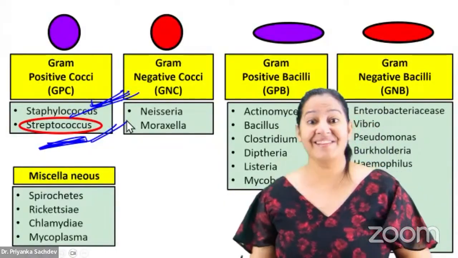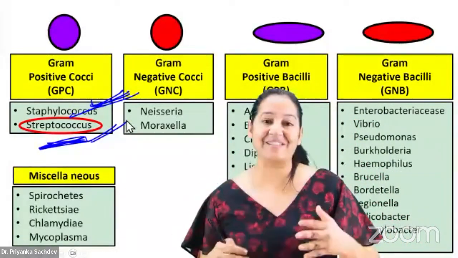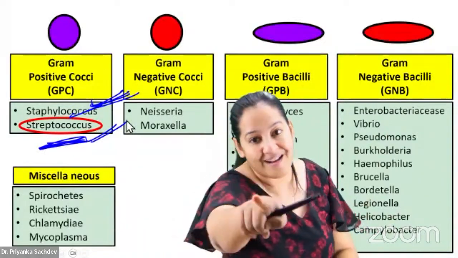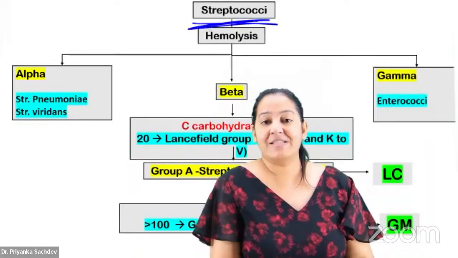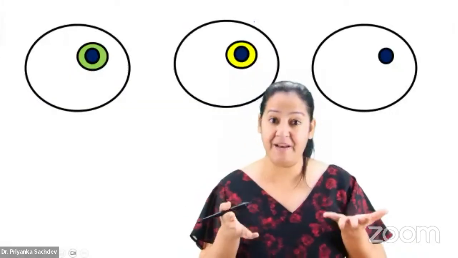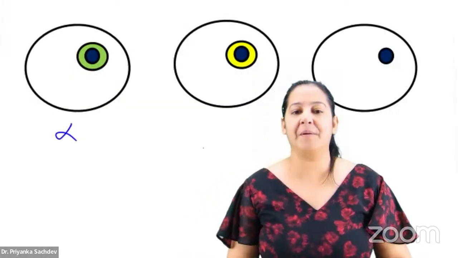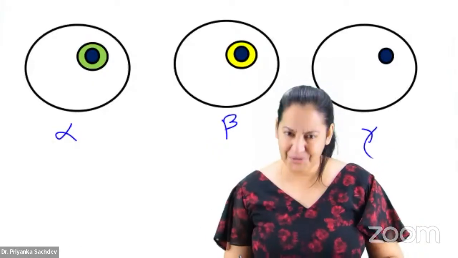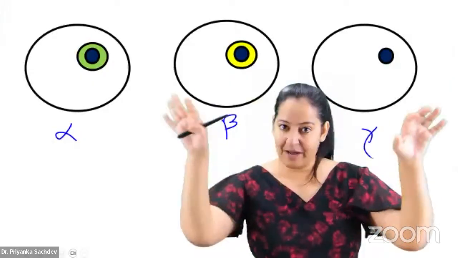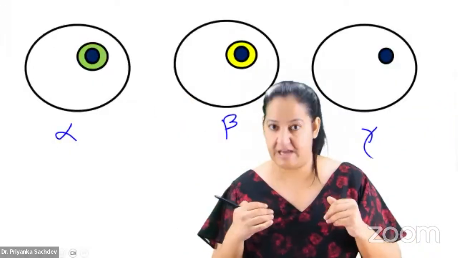First thing is the classification. We have already seen the classification of Staphylococcus. Now let me tell you the classification of Streptococcus, based on hemolysis on blood agar. Is it alpha, beta, or gamma? I am damn sure many people don't even know what is alpha hemolysis on blood agar, what is beta hemolysis, and what is gamma hemolysis. Do you know that? Let me tell you. Can you see these three are blood agar? On the blood agar, we have RBCs, of course.